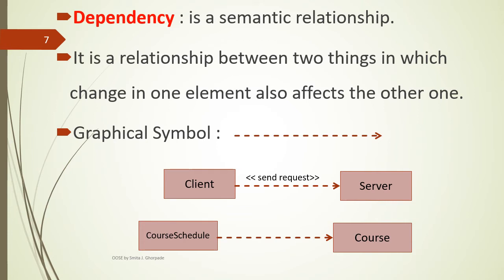So there is a dependency between a client and a server. One more example: course schedule depends on course. When the course is designed, based on that a certain course schedule is going to be designed. So there is a dependency between course schedule and course.